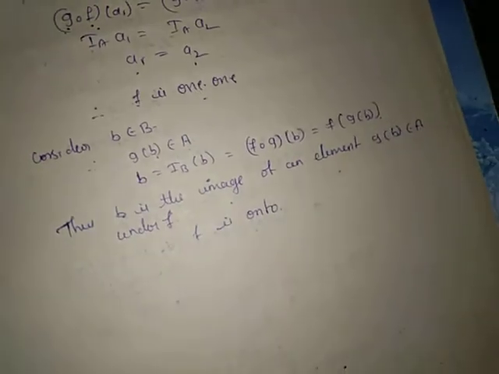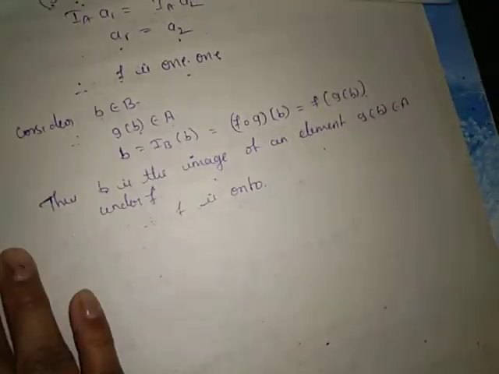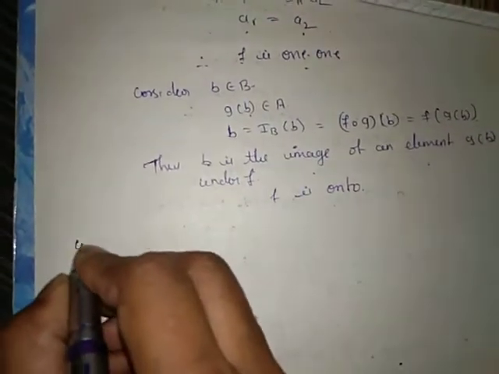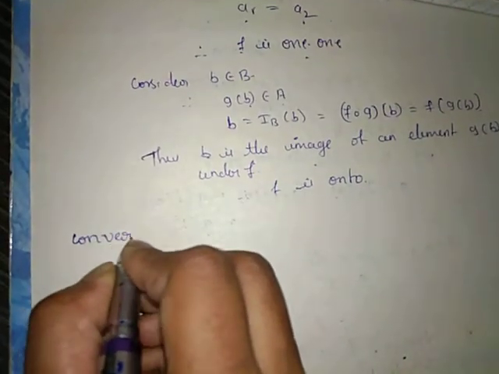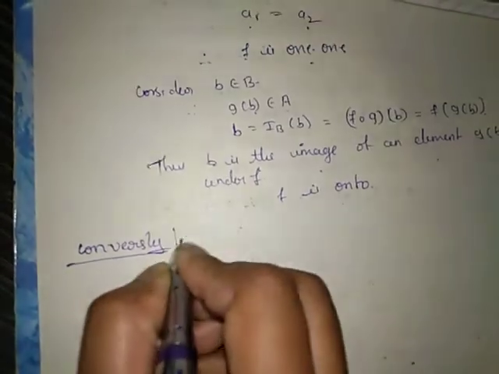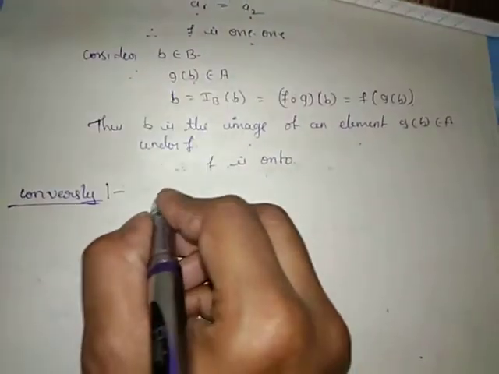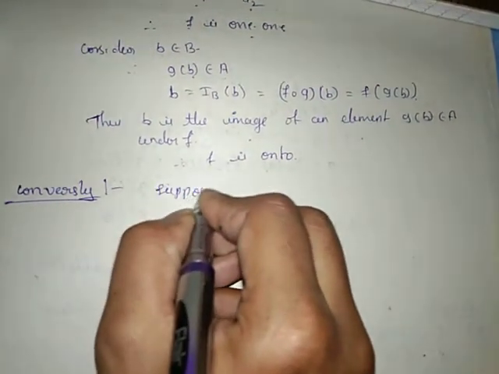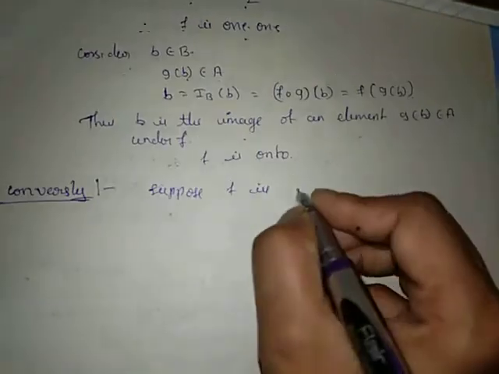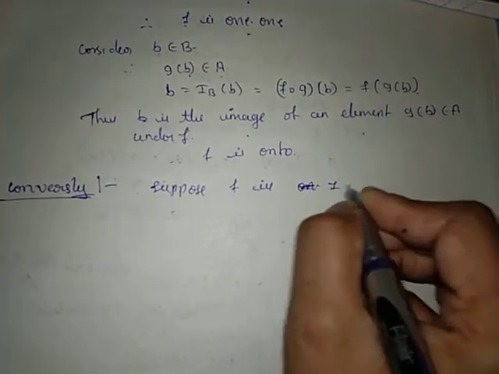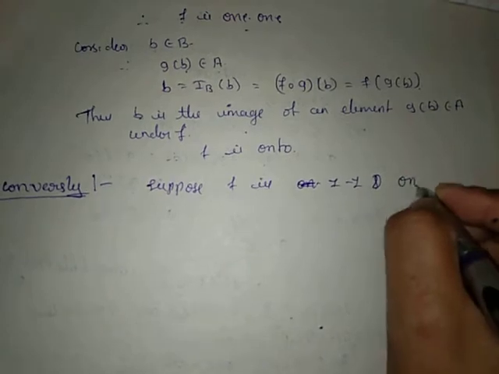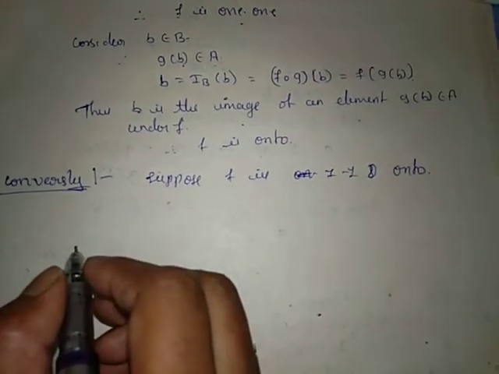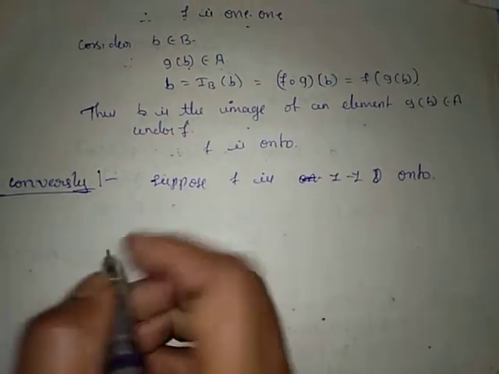Now conversely, suppose f is 1-1 and onto.